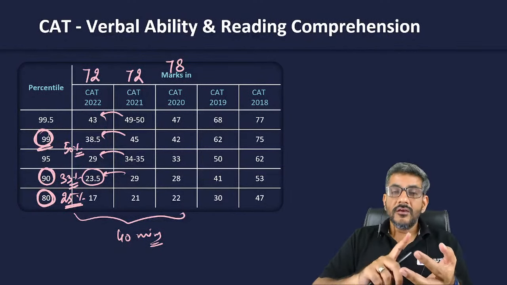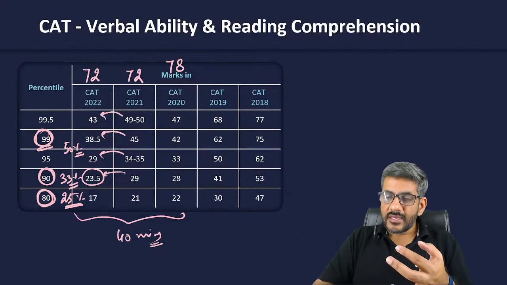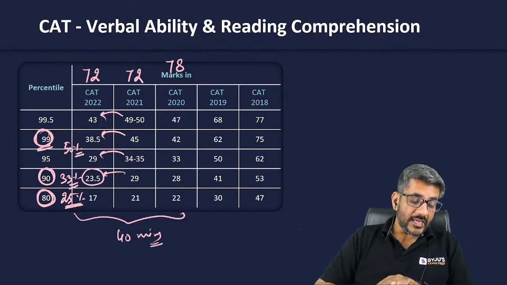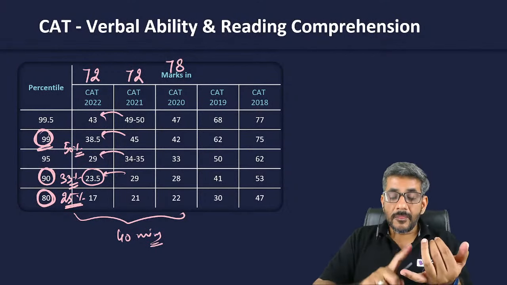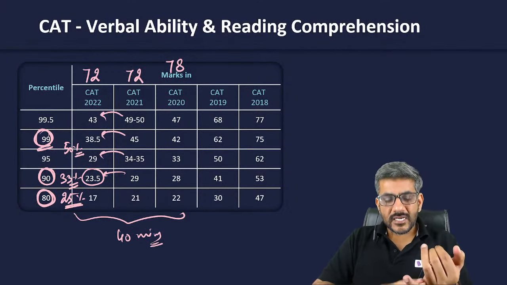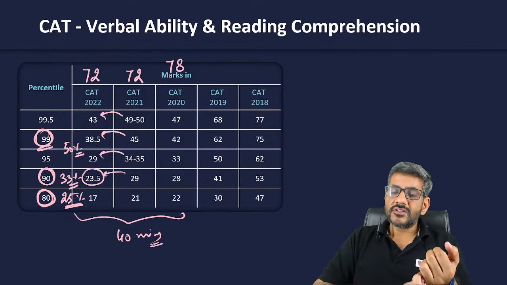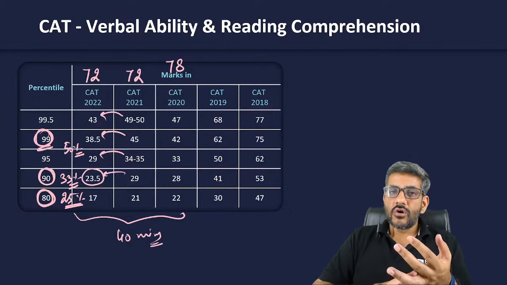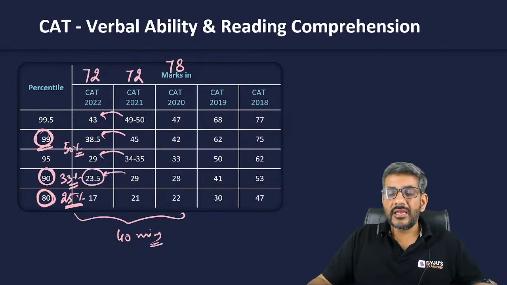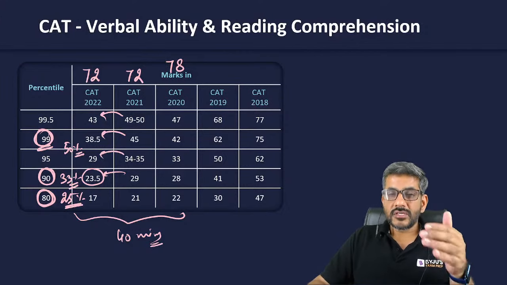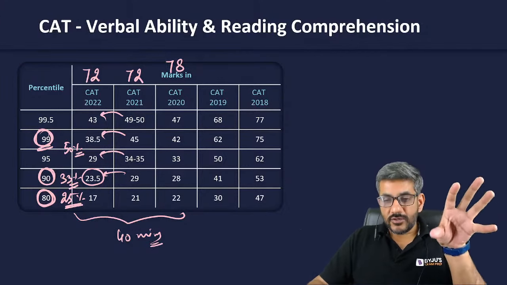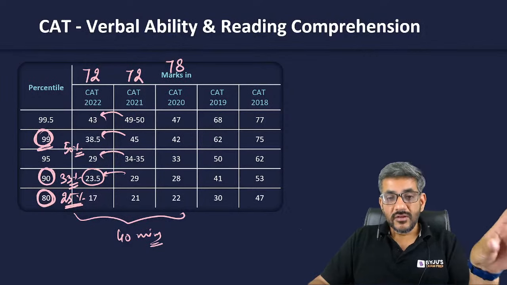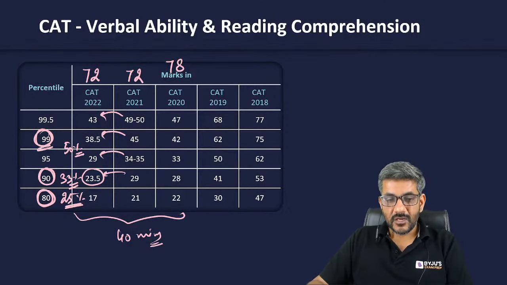Aeon essays, New York Times, Smithsonian magazines. These are the sources. And the areas from which you have to study are science and technology, sociology and anthropology, and psychology, ecology, zoology, biology. These are the common areas from which they have been asking questions. So make your study plan according to that, so that you are doing only relevant stuff from CAT's perspective.